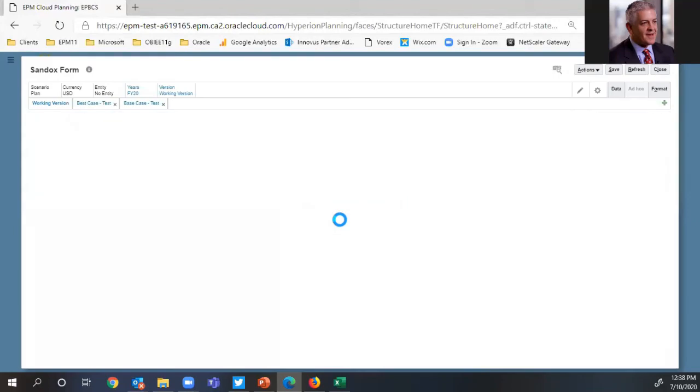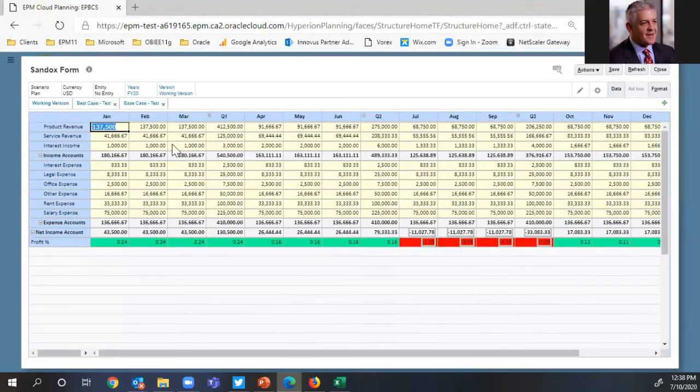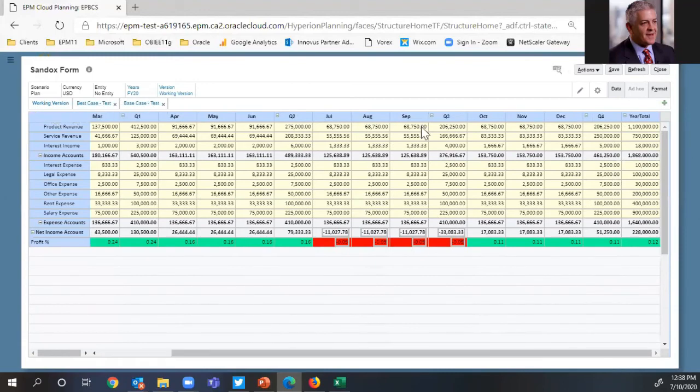We click Yes. Now you'll notice that the worst case sandbox has been removed. It was published to the working version. There's my $1.1 million.